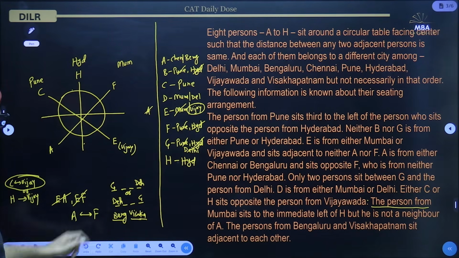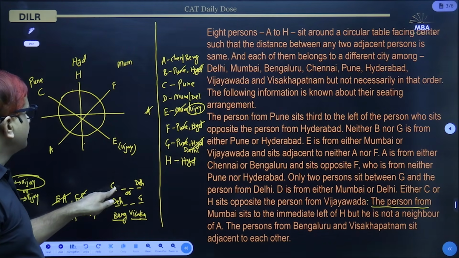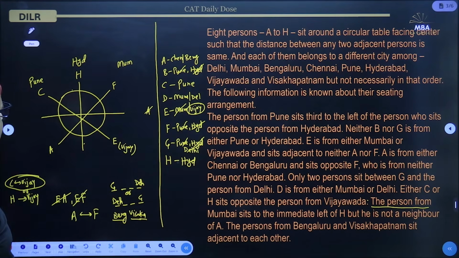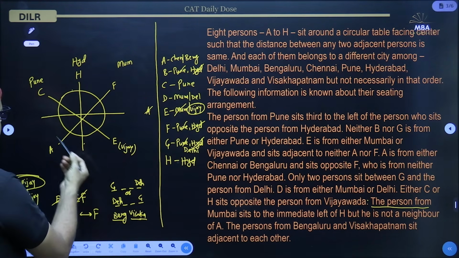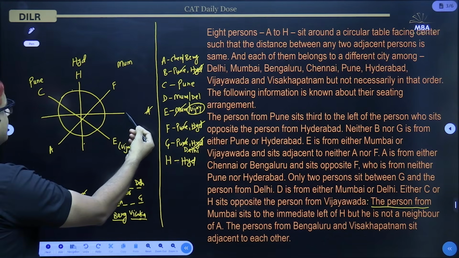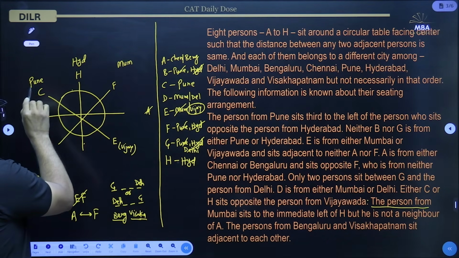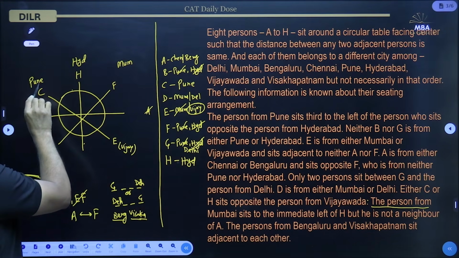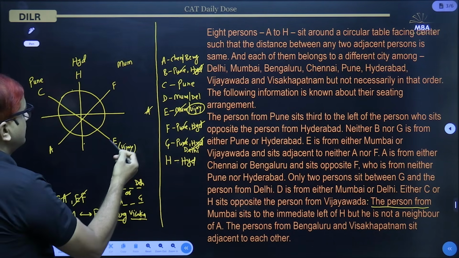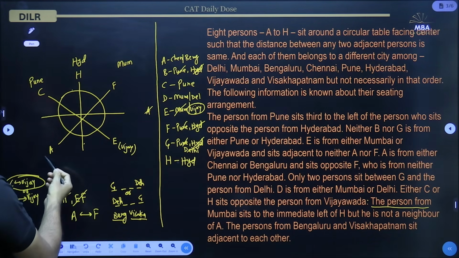But can we put two persons between G and the person from Delhi? Where can we put G? Here the places left are this one and this one. If we put G here, two between G and Delhi, 1, 2. This cannot go for Delhi because it is already Pune. If we put G here, 1, 2, this cannot go to Delhi because it is either Chennai or Bengaluru.